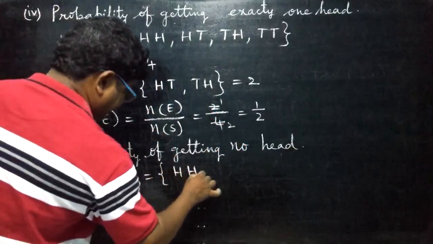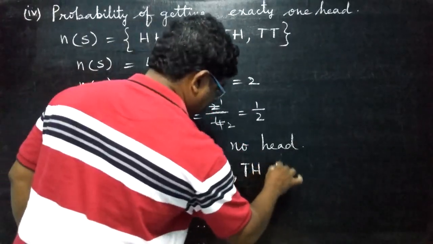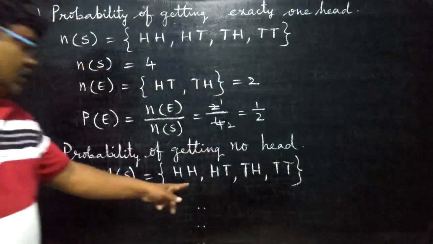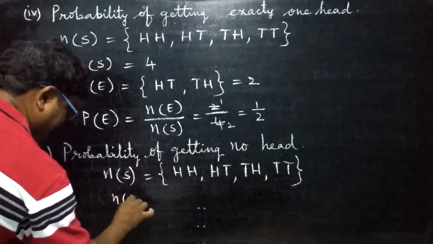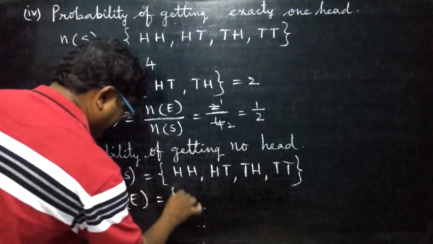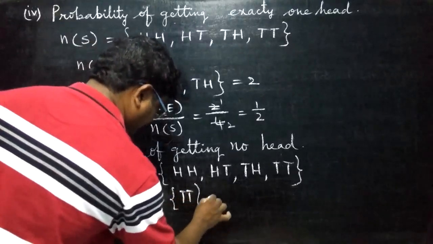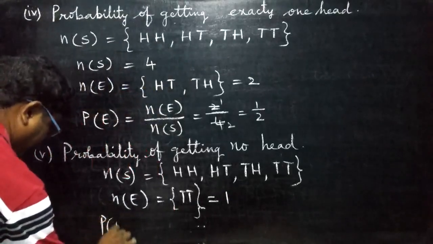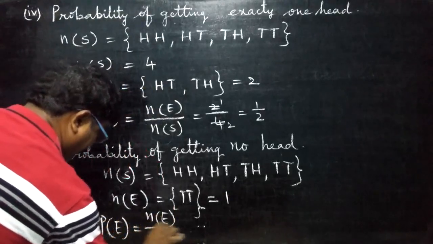Head head, head tail, tail head, tail tail. Like a song you learn. No head means only one. What is the event? No head means only TT. That is equal to 1. Now P of E, probability formula, n of E by n of S.